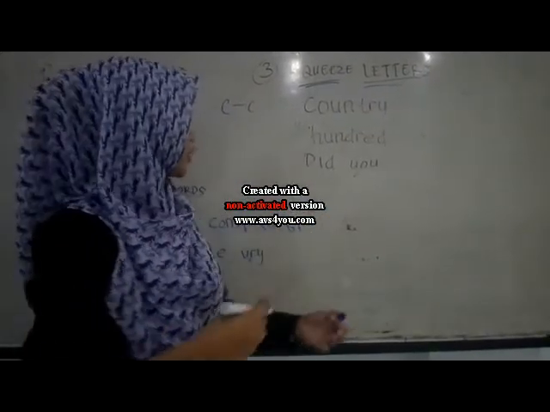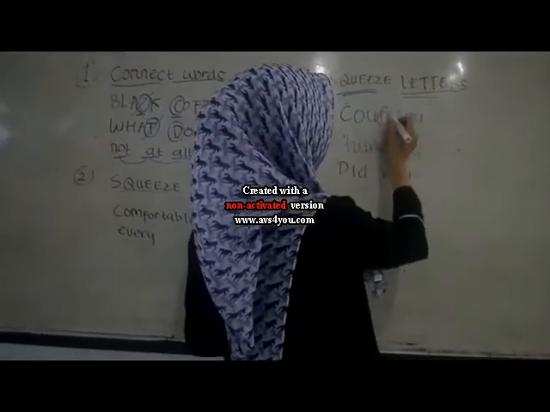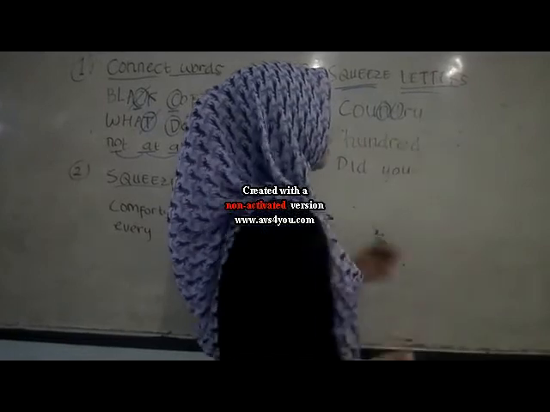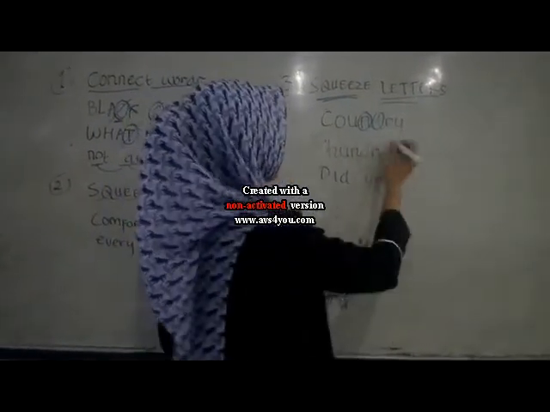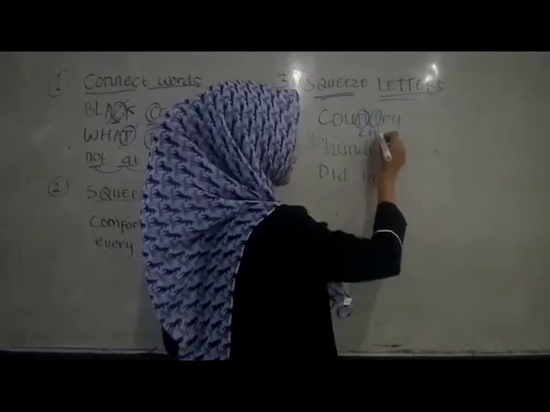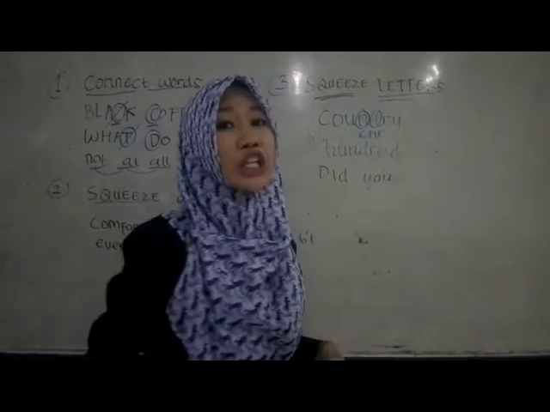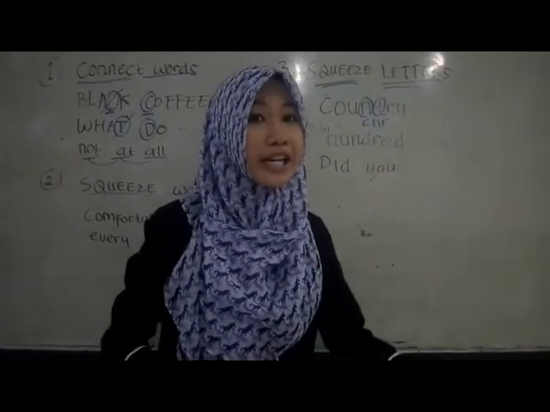Scratch the letters. The native speaker says, if the consonants are N and T together, they say "CHR". So the native speaker says "country".